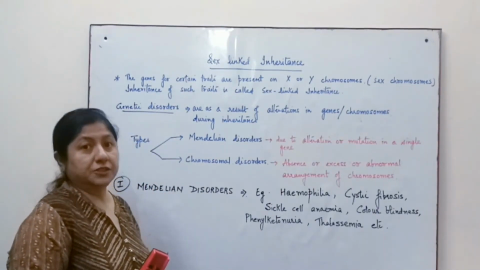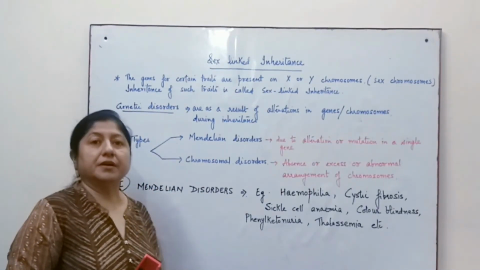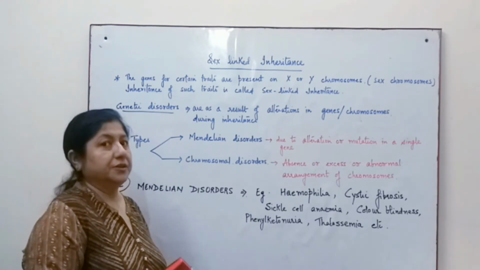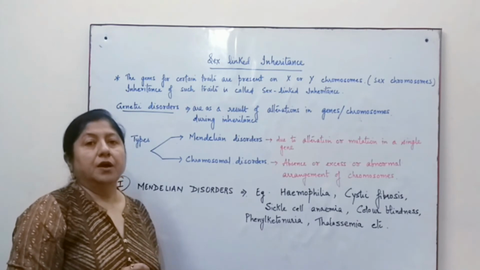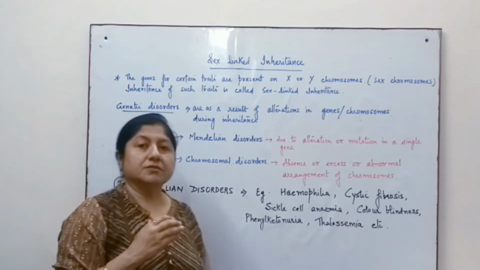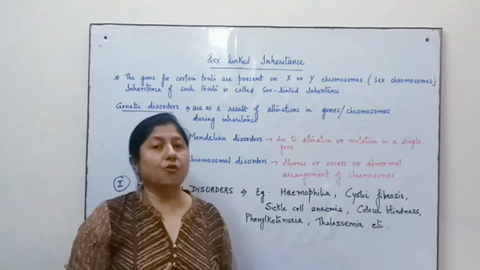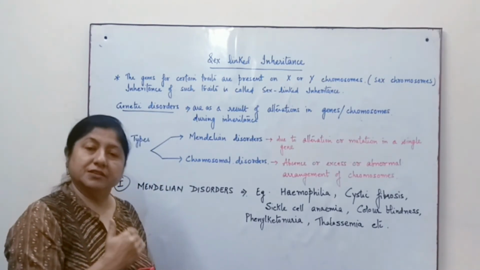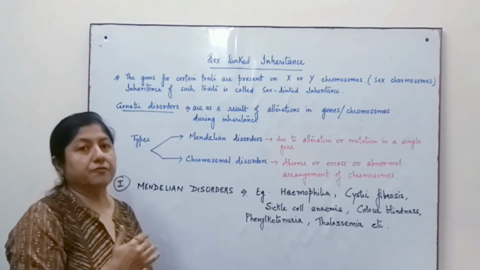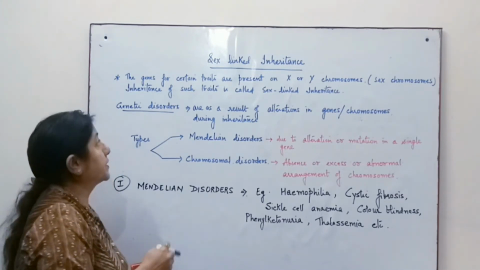We are going to study another important topic, that is sex-linked inheritance. We know that the genes carry all the information, and their information is passed from one generation to another.